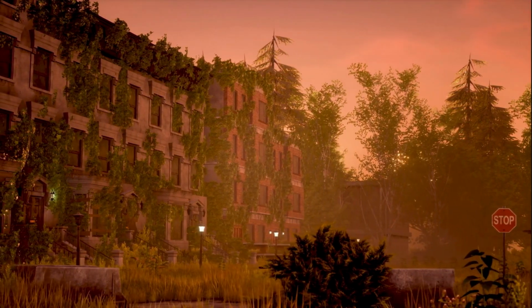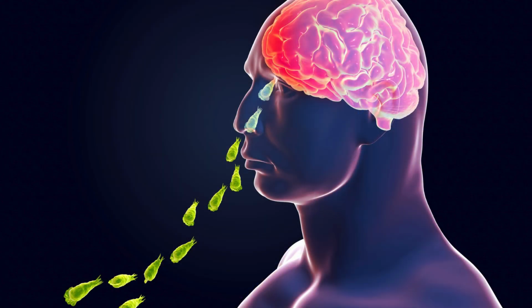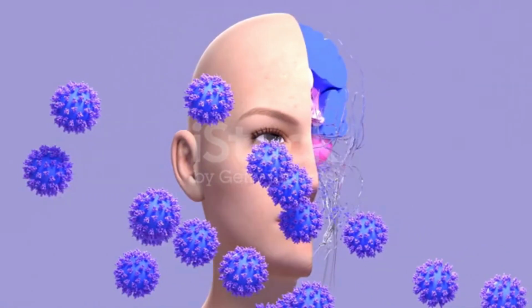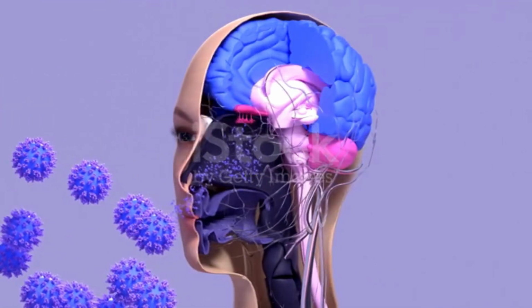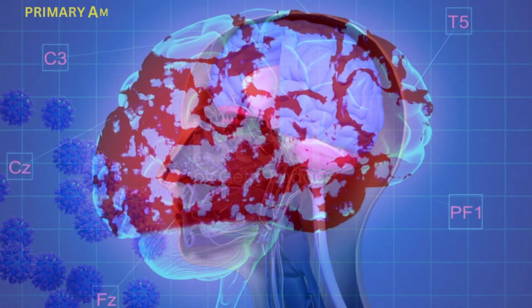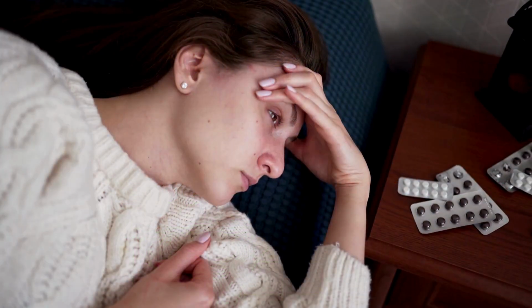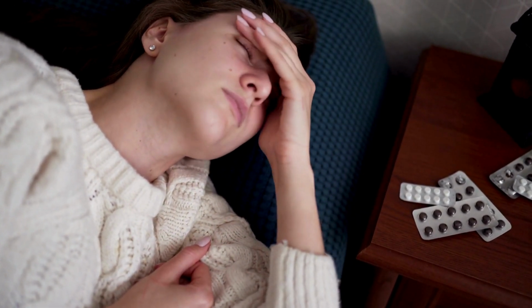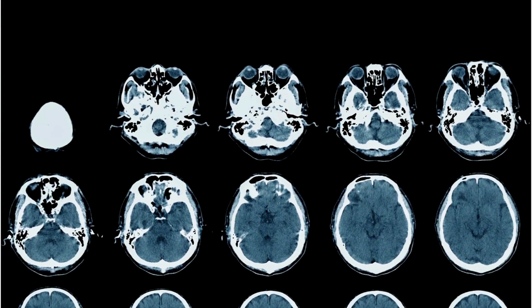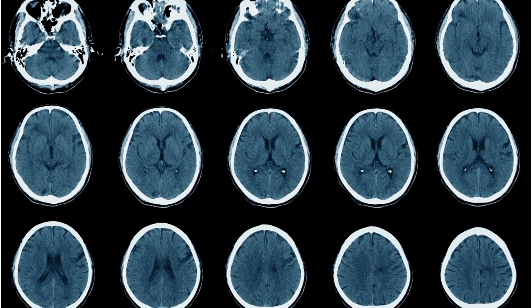If water containing trophozoites enters the human nose, typically while swimming or diving in contaminated water, the amoeba can travel up the olfactory nerve to the brain. Once in the brain, the trophozoites destroy brain tissue by feeding on it, causing a rare and often fatal condition known as primary amoebic meningoencephalitis (PAM). Symptoms of PAM include headache, fever, nausea, vomiting, stiff neck, and altered mental status. Unfortunately, the infection progresses rapidly, and the fatality rate is over 97%.